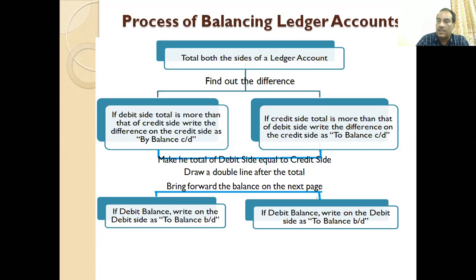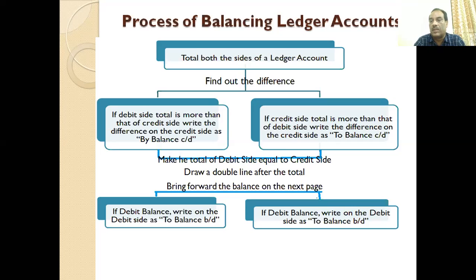So this is the procedure followed when we are doing balancing. If we are balancing today on the 5th, then we will balance the accounts, and if it is a debit balance, then we will write "By balance CD", and if it is a credit balance, then write "To balance CD". Then write the amount, make both sides equal, and then put the double line.